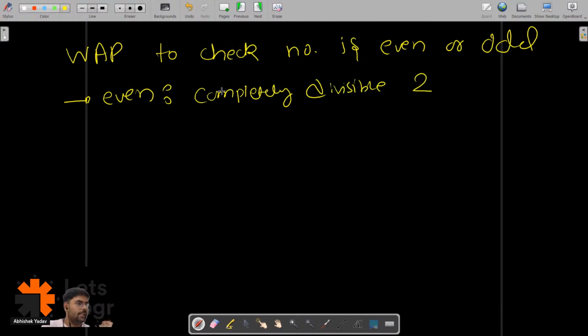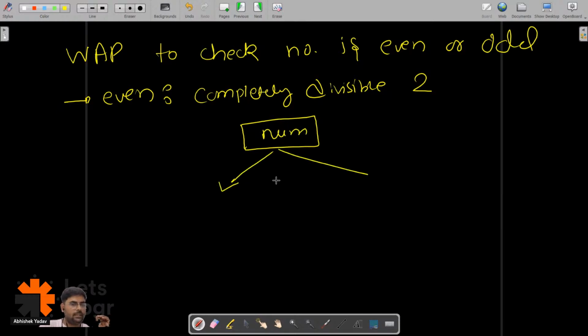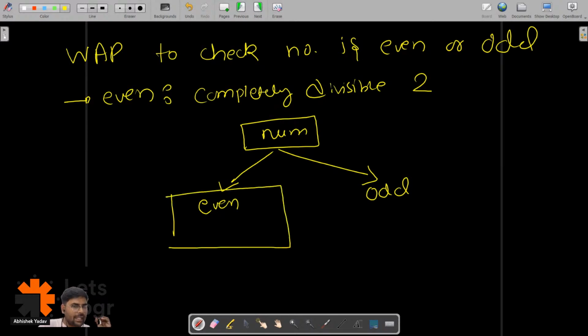Let's assume I have some number here, and I have just two options: whether the number is even or whether the number is odd. Either I can execute this part of the code or that part, on the basis of some condition.